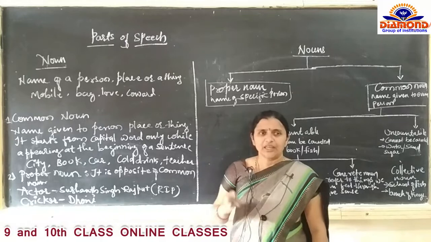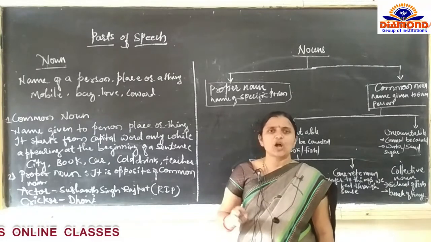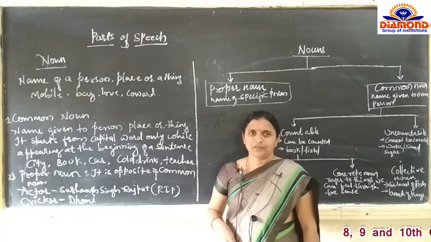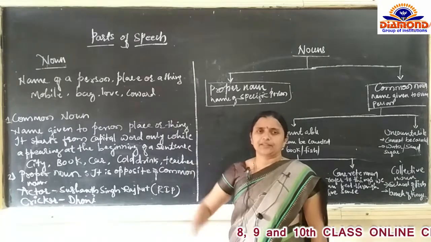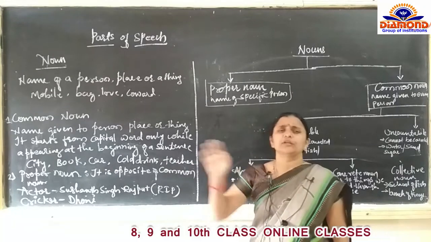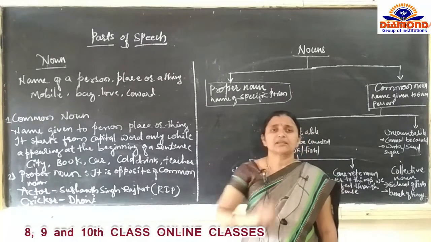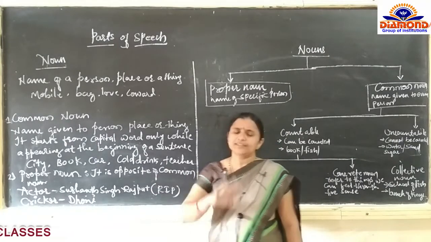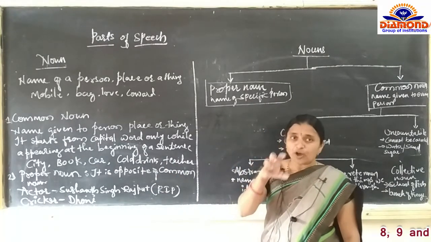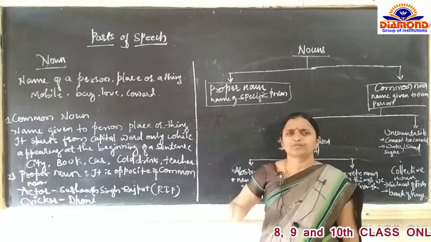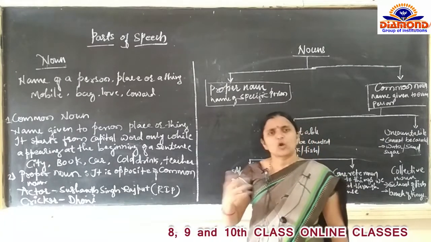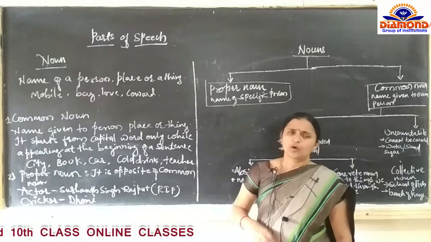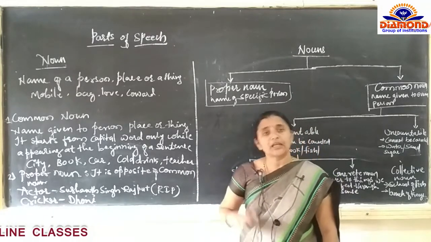Yes, this is right. Any name you can take. Any name in the world can be considered a noun. So many classifications are there in that name, that is a different part. But first the concept of noun is that any name is called a noun. In English, so many crores of names are there. All those are called nouns.